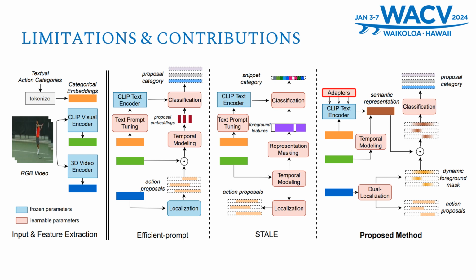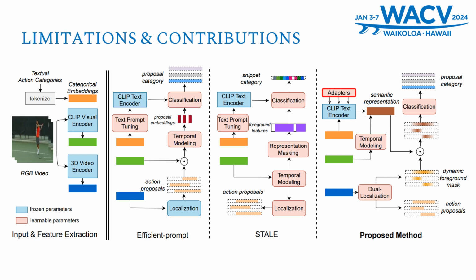This makes them two-stage models, which don't cooperate the knowledge between the two models. And for the STALE model, how they predict the class does not follow the construction of the CLIP model.